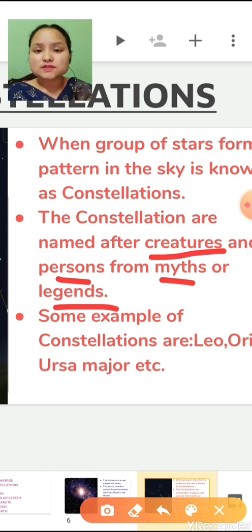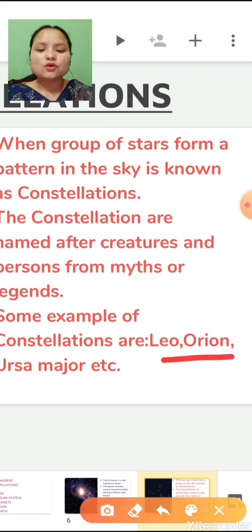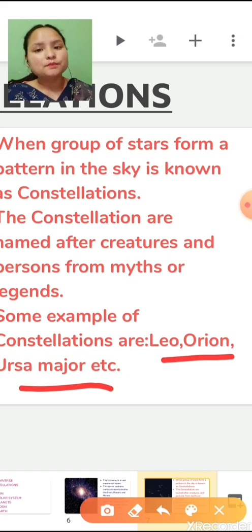There are some well known constellations, like you can see here: Leo, Orion, Ursa Major. These are well known constellations which are related to myth. Each is a mythical creature or mythical person.